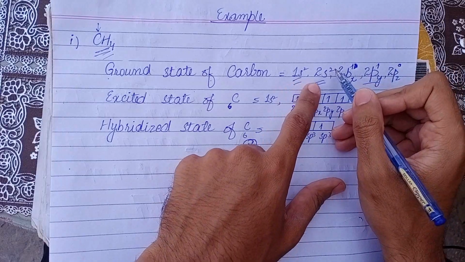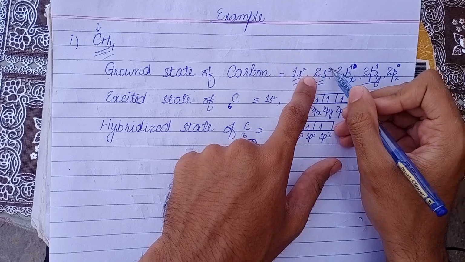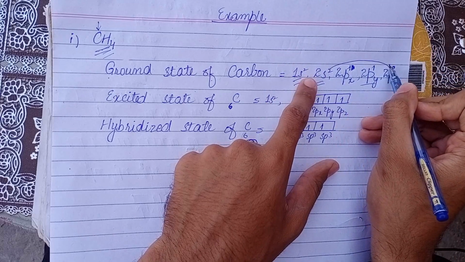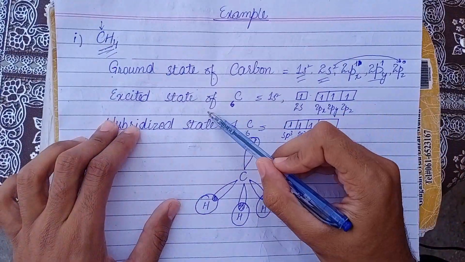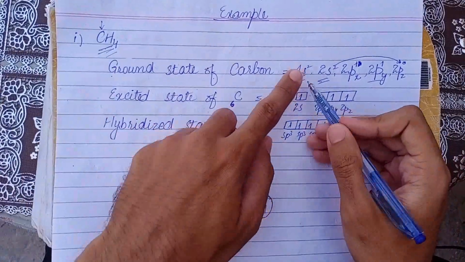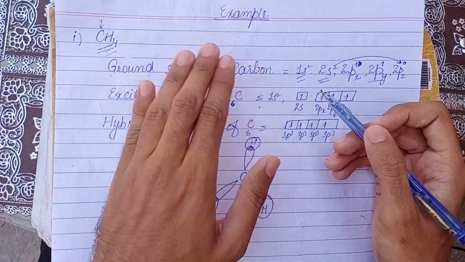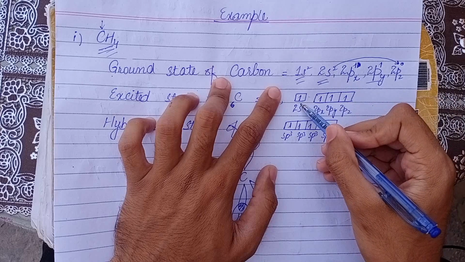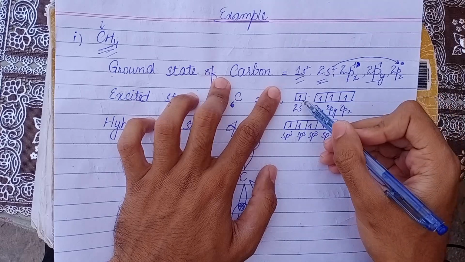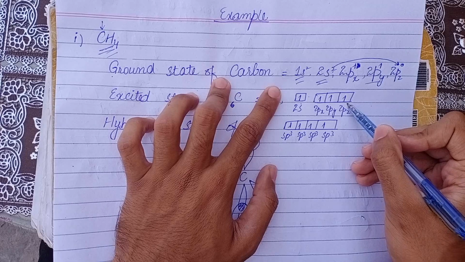So in order to get 4 electrons, we would excite 1 electron from the s orbital to the pz orbital. The excited state of carbon would be just like this. 1s here we have, it doesn't matter for this. The excited electron would leave the lone one here, and the excited electron would go into the pz orbital.